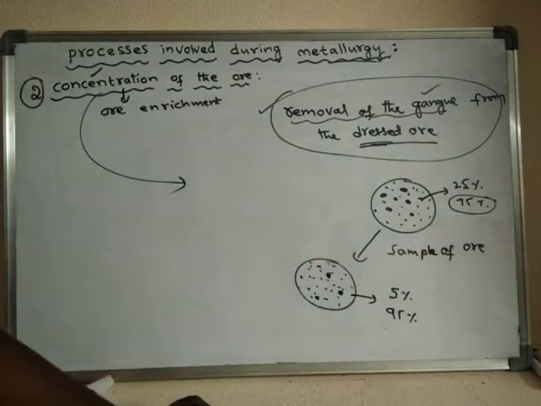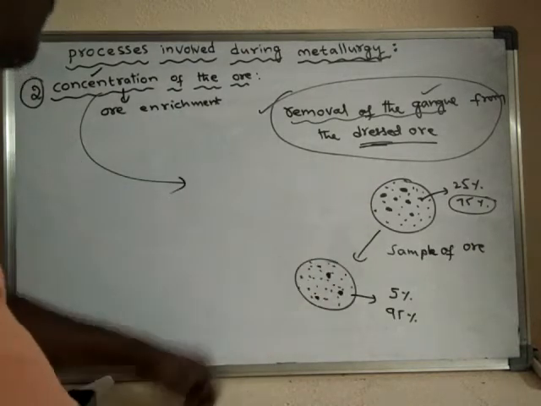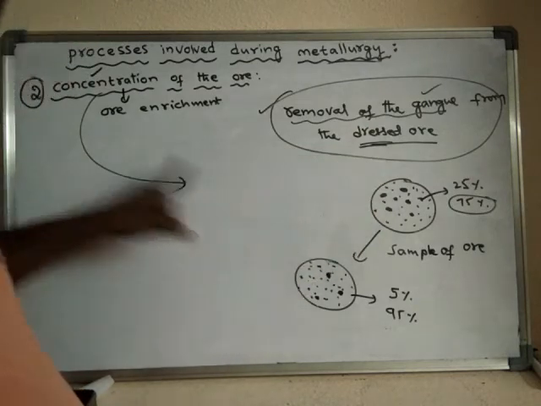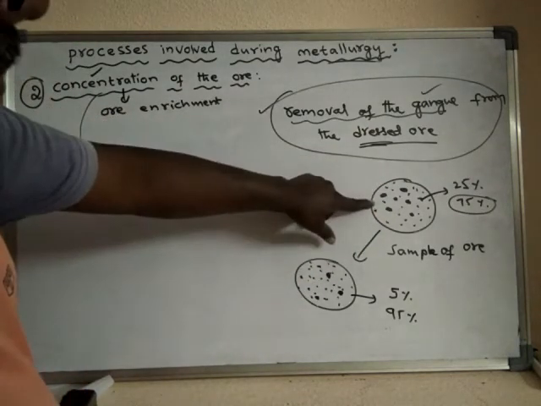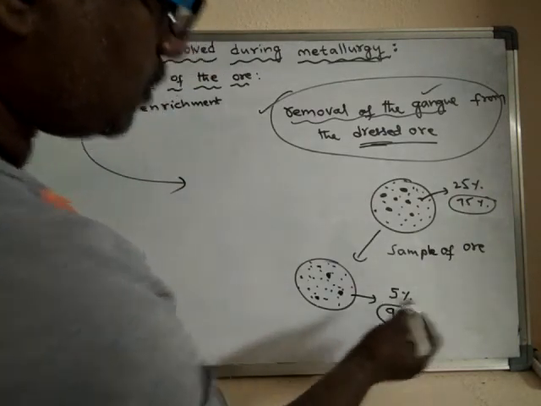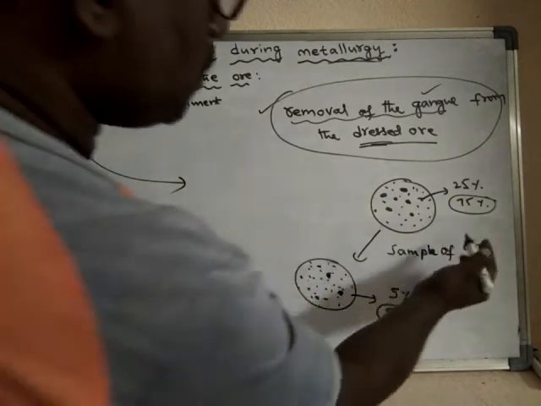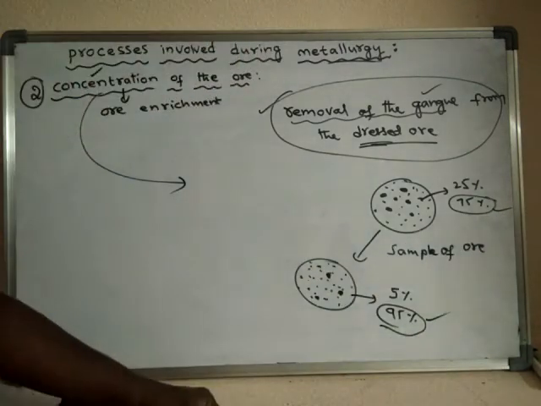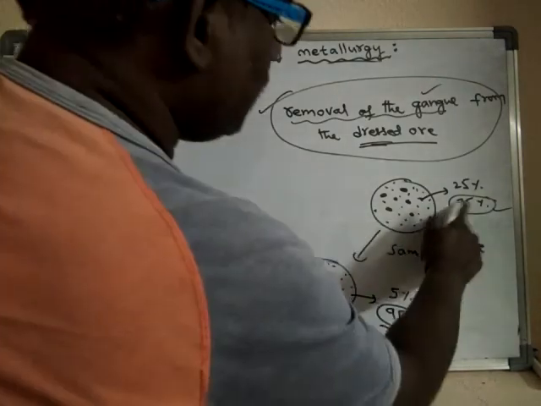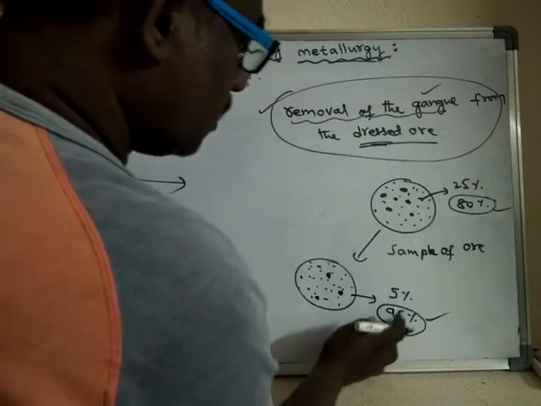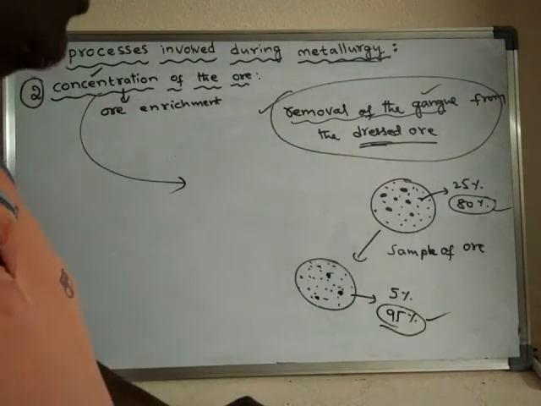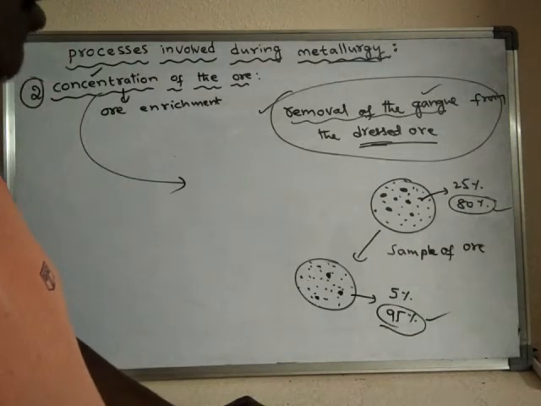But after removal of the gangue from the dressed ore, that is, concentration of the ore, the percentage of the ore is improved from 75% to 95%. I'm giving a certain figure; initially it may be 80% sometimes, and it may be converted to 95% or else 90%.